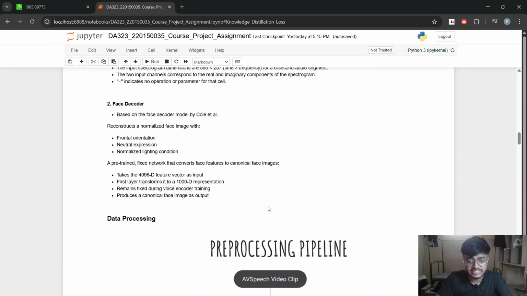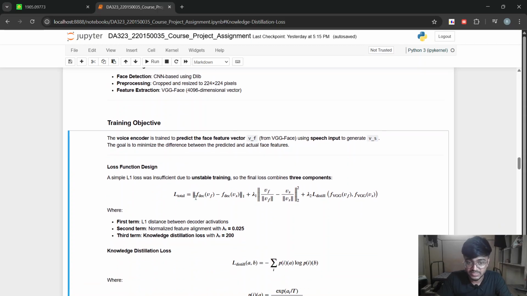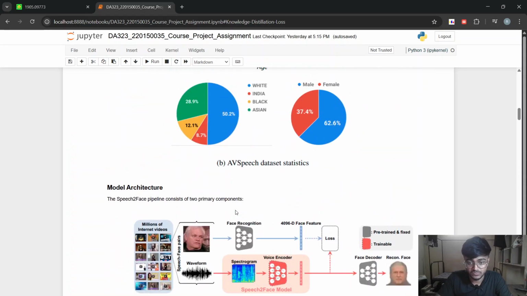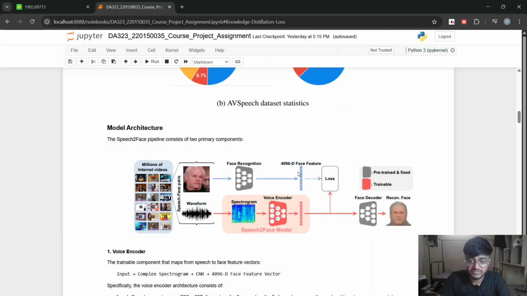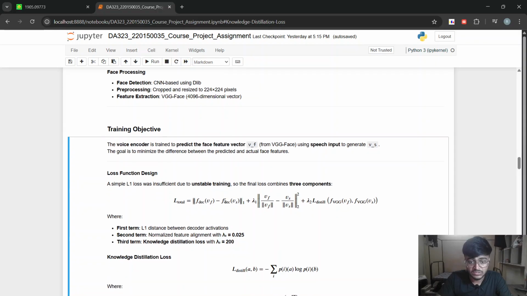So they have updated the loss function, and there are three terms in the loss function. The first term here has f decoder of VF. This VF and this VS are the feature vectors. VF is the 4096 dimensional face encoded feature, and VS is the 4096 dimensional speech encoded feature. And then we have the F decoder and F decoder.